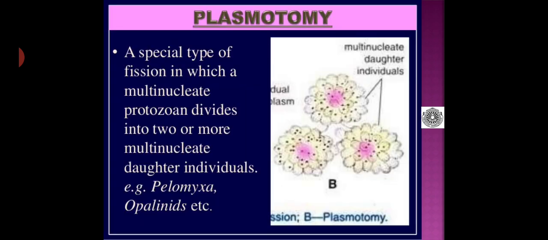Then coming to plasmotomy, it is another method of asexual reproduction. It is a special type of fission in which a multinucleate protozoan divides into two or more multinucleate daughter individuals. Example, Pelomyxa and Opalinids. As we observe in this slide, this diagram shows plasmotomy, where a multinucleated protozoan divides into two or more daughter cells, again having a multinucleate condition.